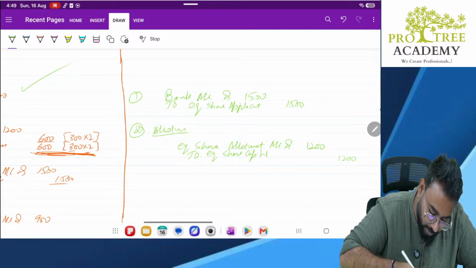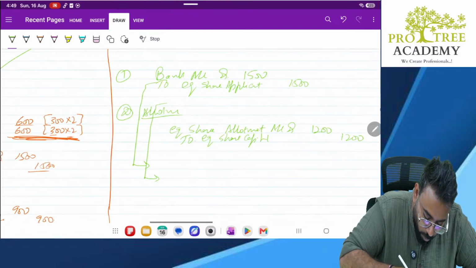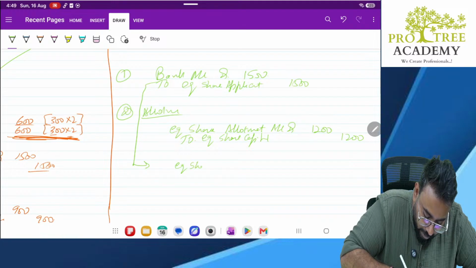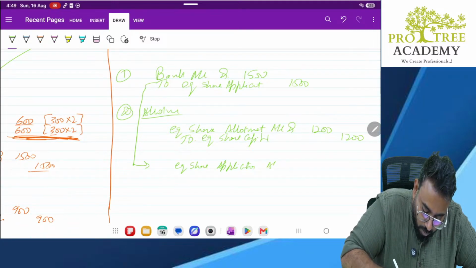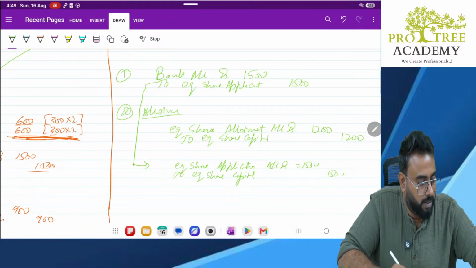Next, even this has to be moved to equity share capital. Okay, fine. Equity share application account debit 1500 to equity share capital 1500.